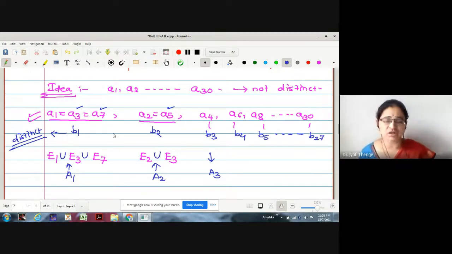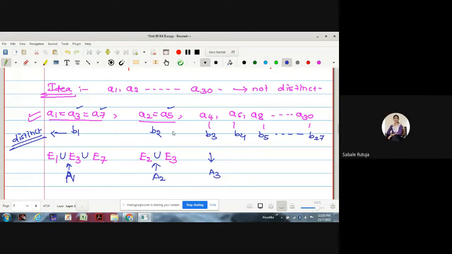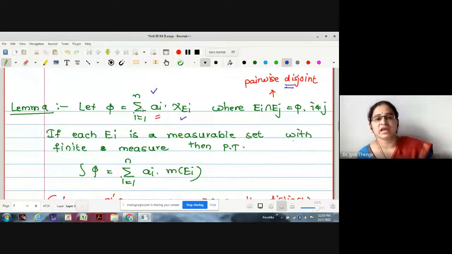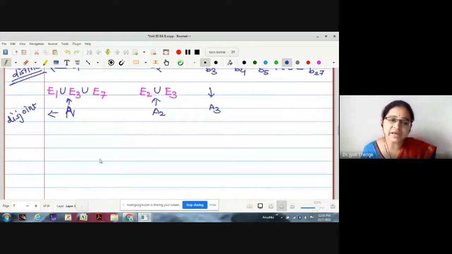With this, we have made the elements distinct, and the union of pairwise disjoint sets we have taken. Are these A_1, A_2, A_3 still disjoint? Yes, they are still disjoint. Therefore, the elements are distinct, the sets are disjoint, and with this, whatever representation is given, sum of a_i chi of E_i becomes a canonical one.